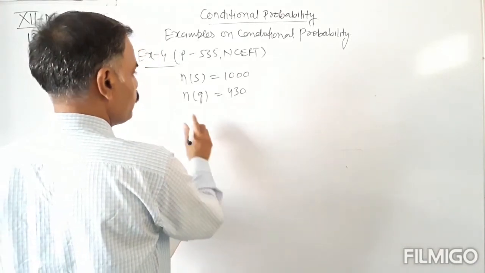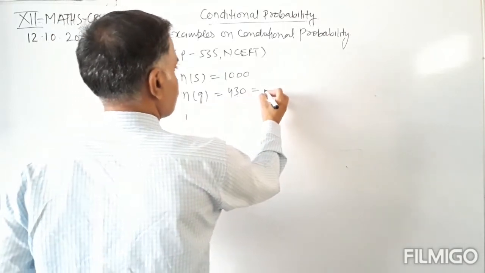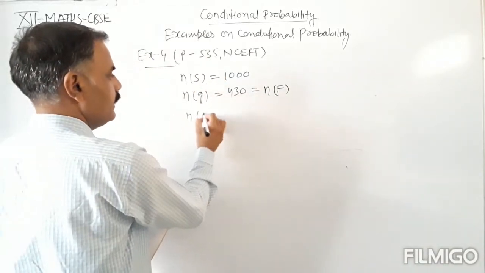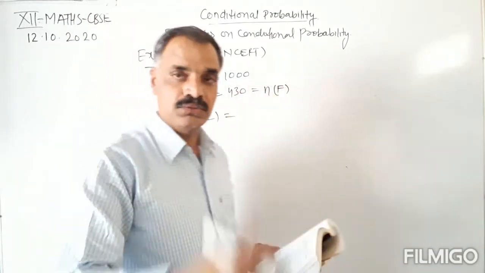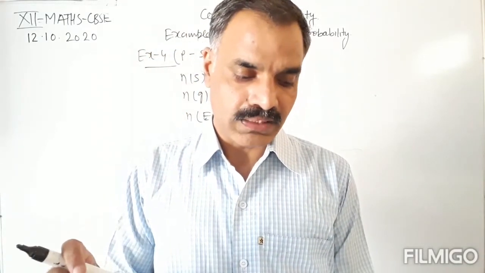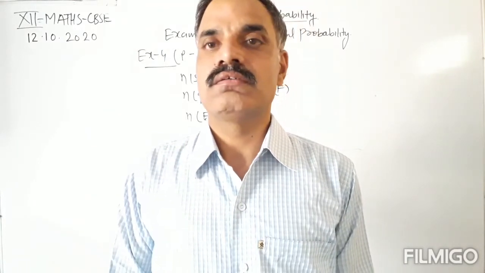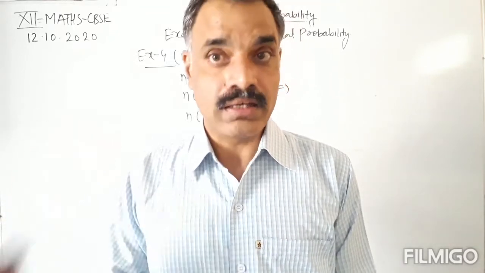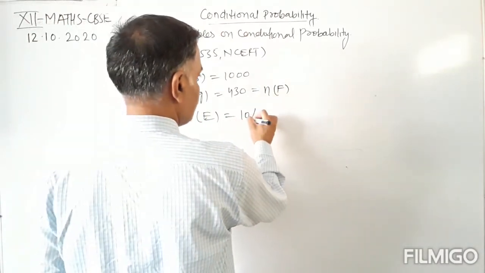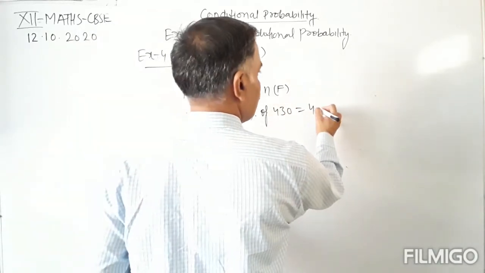Number of girls are 430. This is NF. Now NE that we want to find. We want to find the probability that a student chosen randomly studies in class 12th. So class 12th and girl. So 10% of 430, that is 43.